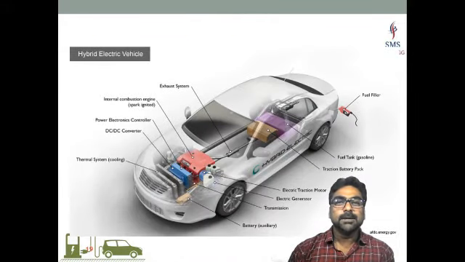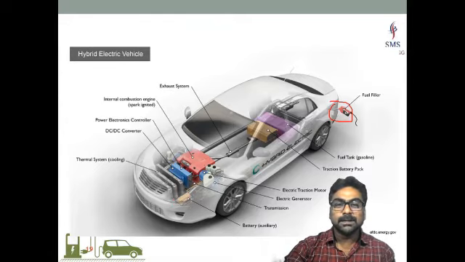And this is the hybrid electric vehicle. Have a look at this vehicle very carefully. I will just take the marker. It has fuel tank and fuel filler. Here is the fuel tank. Have a look at the size of the battery also. Battery size is comparatively smaller than that of the fuel tank.